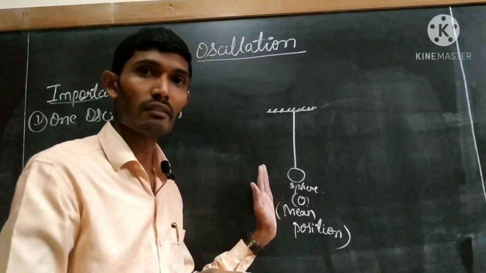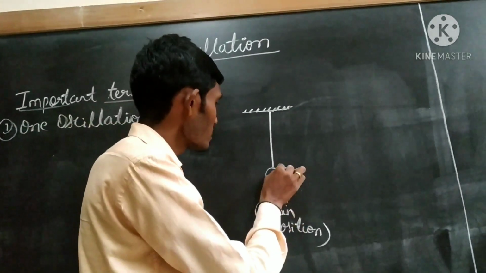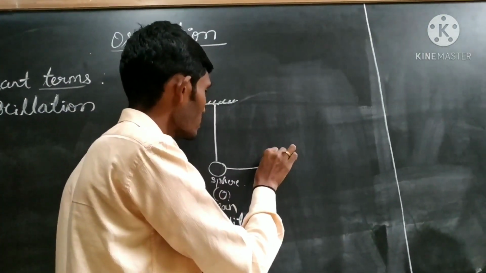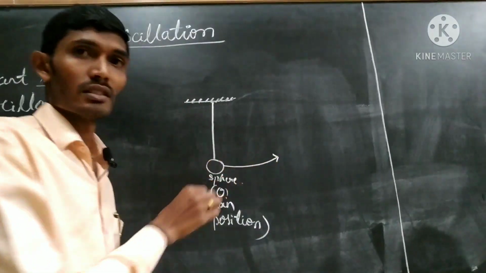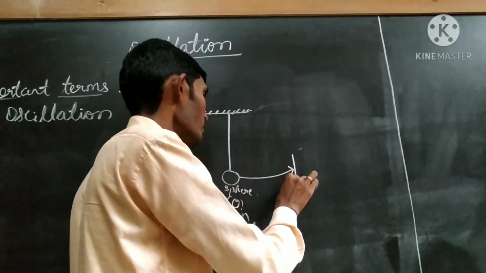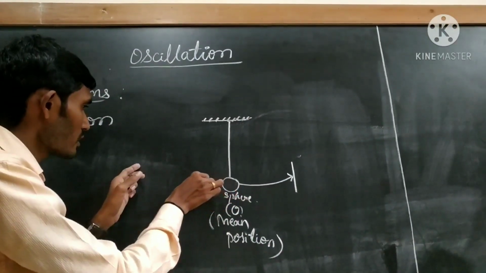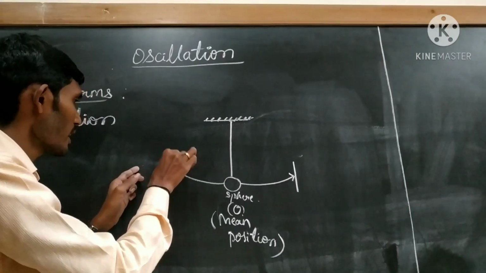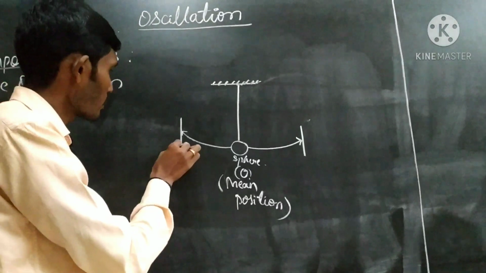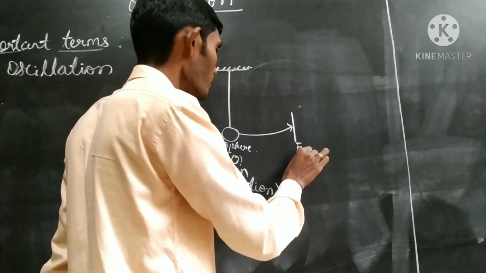Now what I will do, I will apply a force. I will give a small push. Then what happens? This metallic sphere will start to move like this. It will reach one extreme point on the right side. After reaching that point, it will come back and start to move towards the left side, and again it will reach one more extreme point. Let me name these extreme points as E1 and E2.